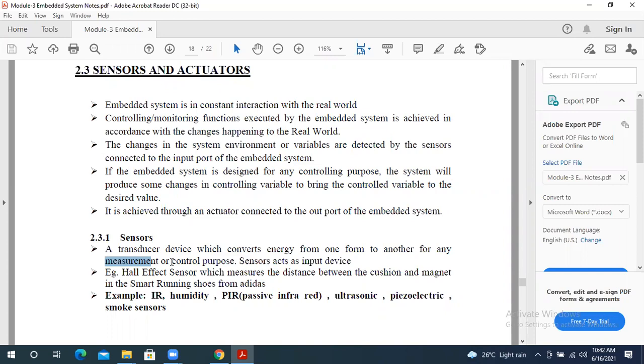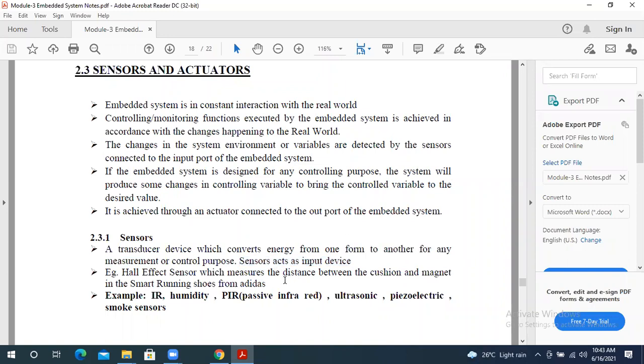How does it control our room temperature? If you set it to 22, the room temperature becomes 22. How? Because it controls the surrounding environment. So we can control the room temperature using sensors, and the sensor acts as an input device here.